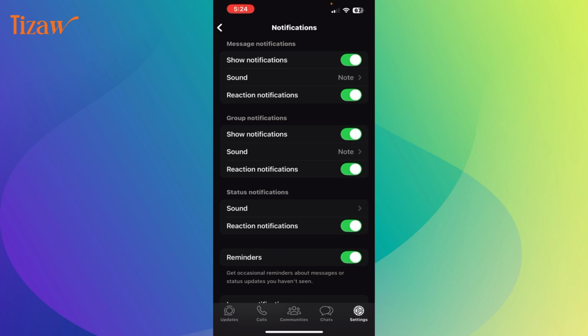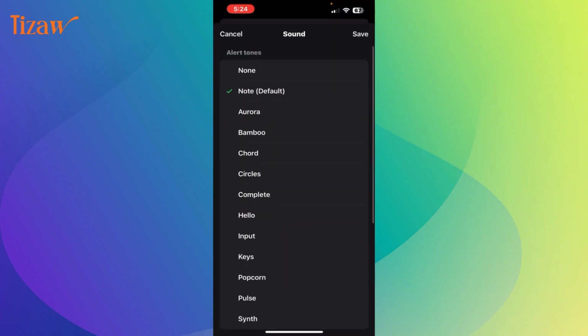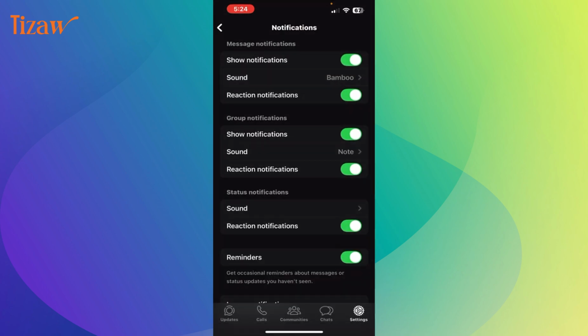Here I am changing message notification. Press sound, then select any one. For example, here I am selecting Bamboo. Then save, press back,